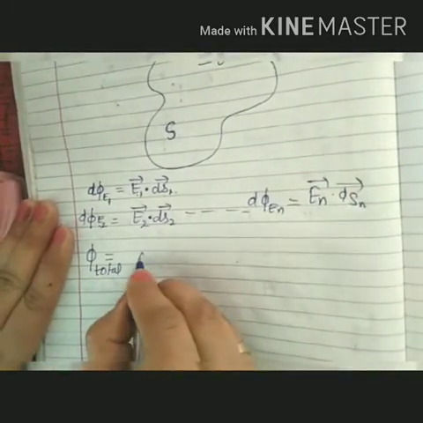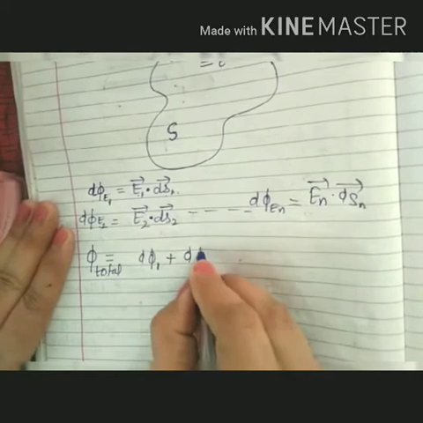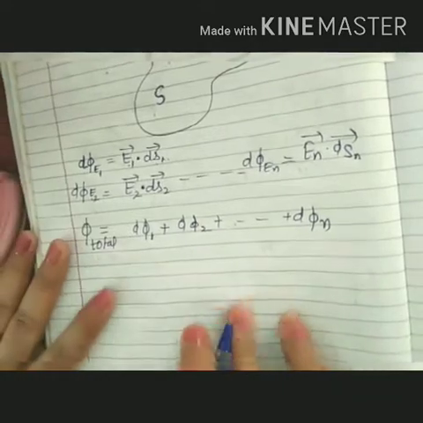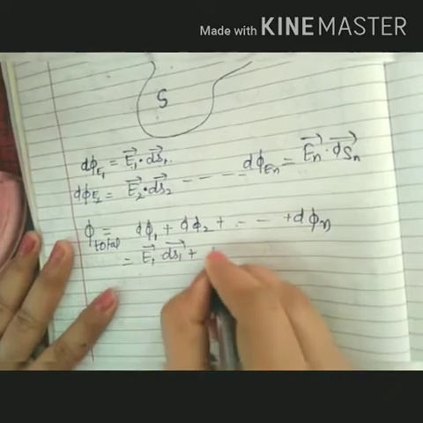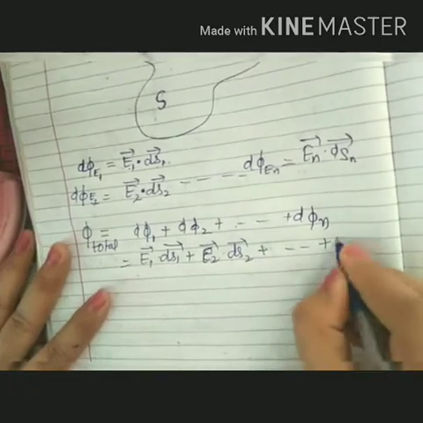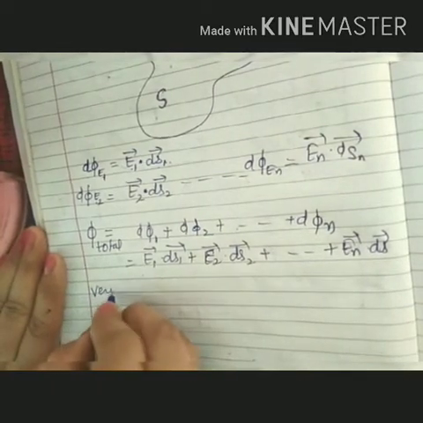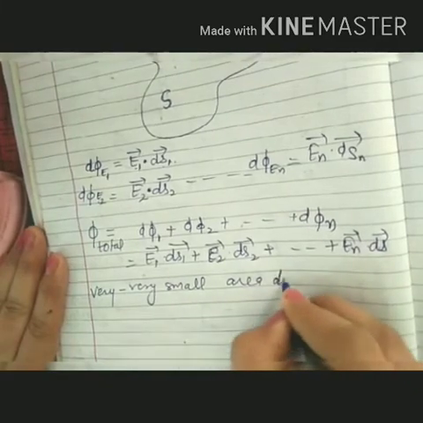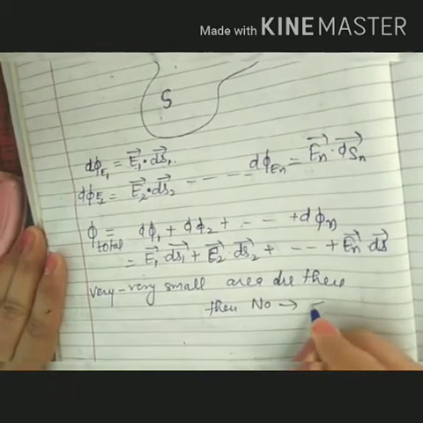Total electric flux will be equal to the flux due to the first one, assumed to be E1, flux due to the second one, plus up to flux due to the last one. We have to add these. It means E1 vector dot ds1 vector plus E2 vector dot ds2 vector and so on, En vector dot dsn vector. When very small areas are there, then the number of areas will be infinity.